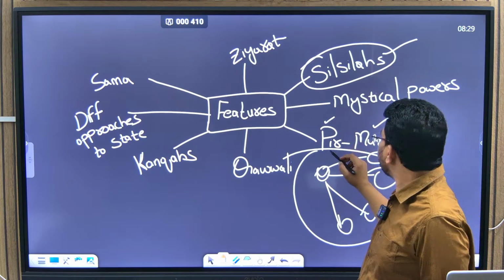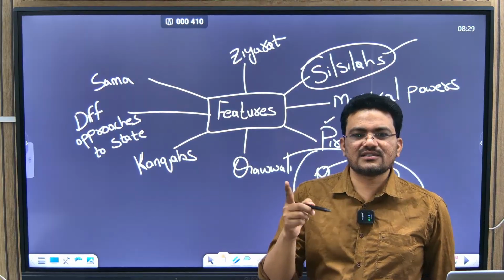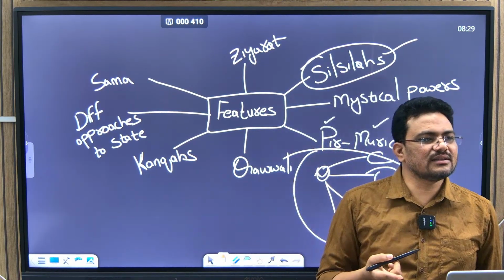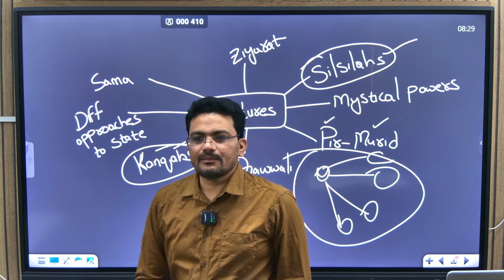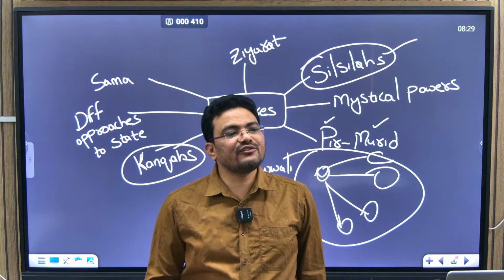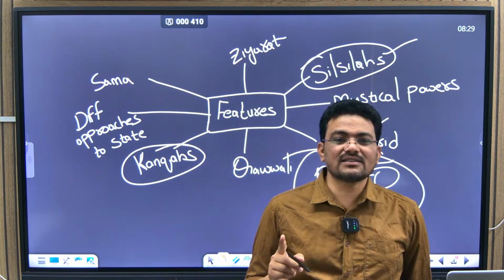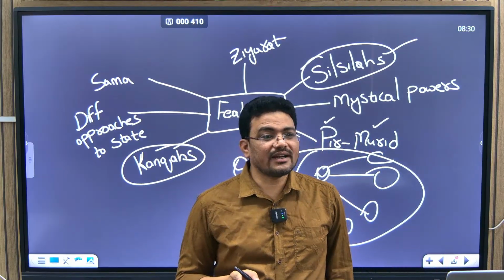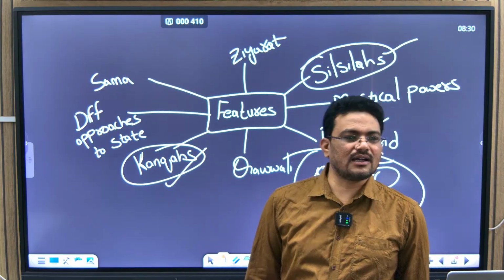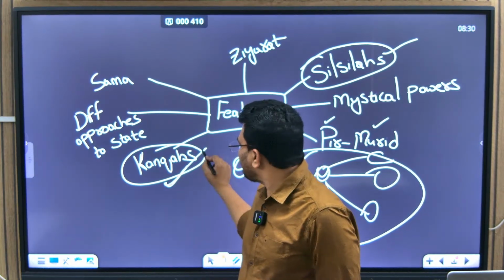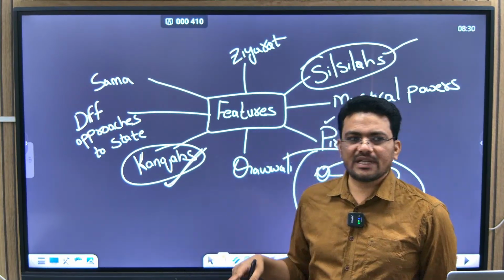And then Pir and Murid, you know now. Pir is the Sufi saint, and Murids are the disciples. Now Kanka is the place where they live. We have seen for Buddhism the Chaityas and Viharas, and for Jainism, Basadis and Stanakas. Right, good. The same way for Sufism we have the Kankas. So Kankas are the places where Sufi saints live with their disciples.